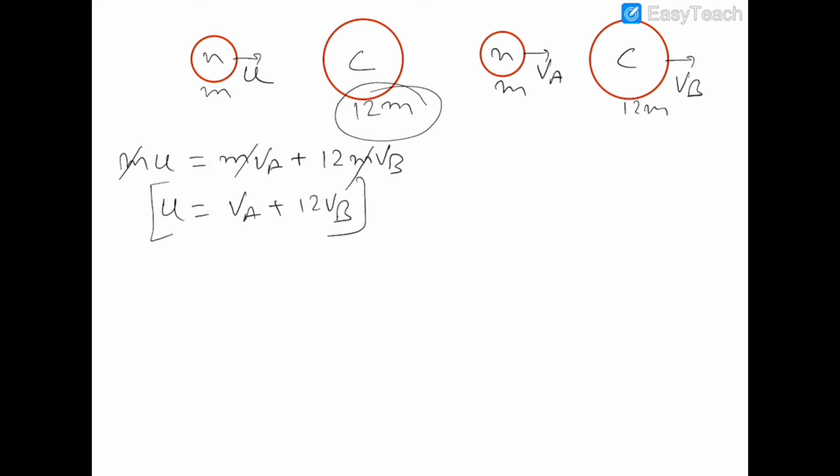And by definition, the coefficient of restitution, e, which is equal to 1, is equal to (vb minus va) upon u, and this is 1.